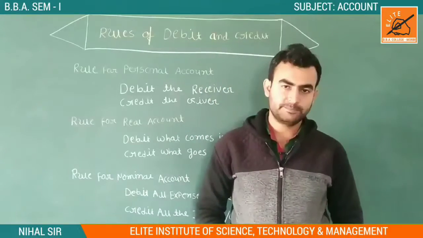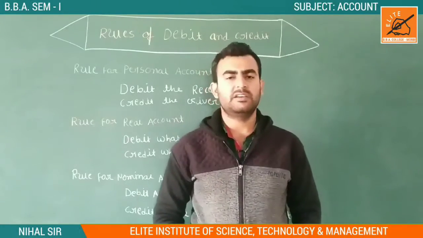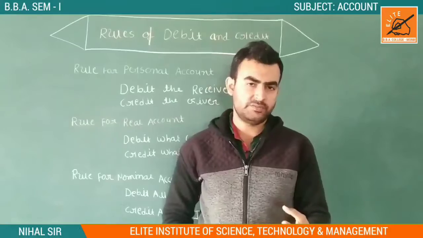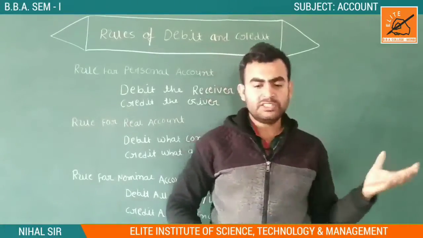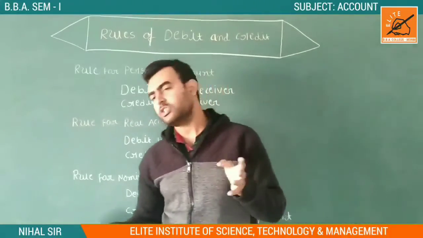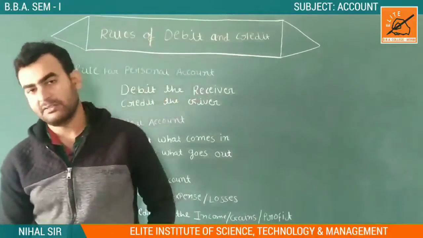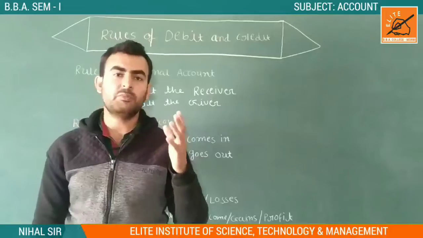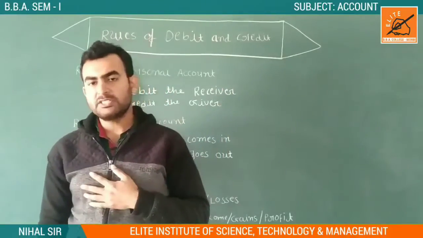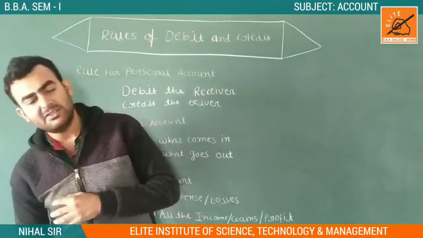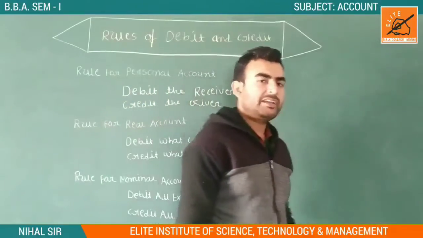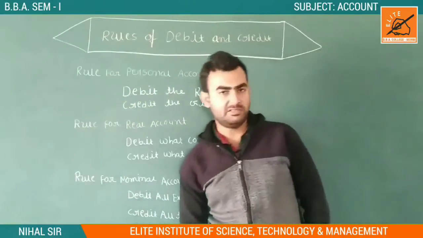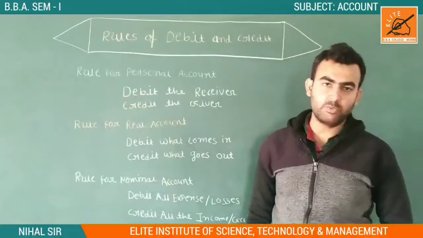Then every transaction has two effects, debit and credit. So in the debit and credit side, you should first of all classify the account. Is it a real account, a nominal account, a personal account, or what? Then after classifying the account, like in the personal account, Gopal Bhai's account, Tata company's account.